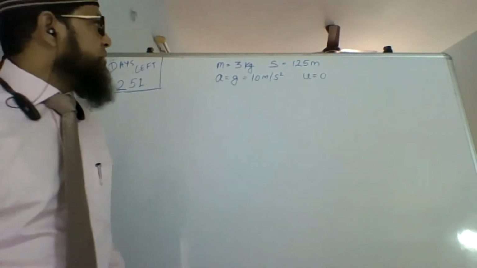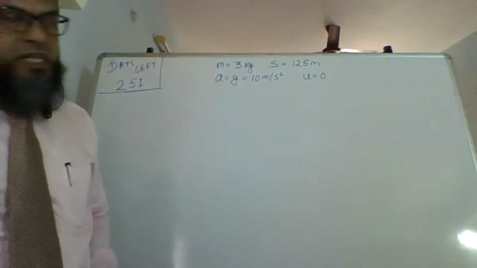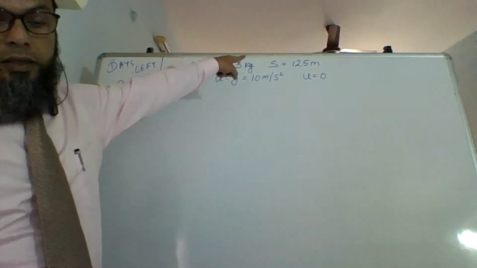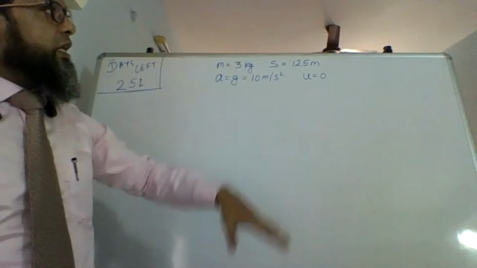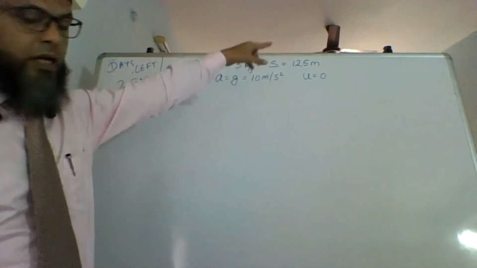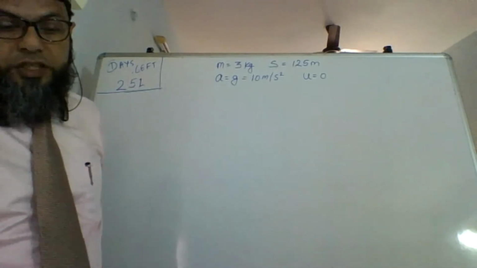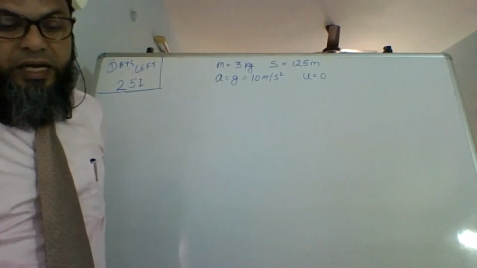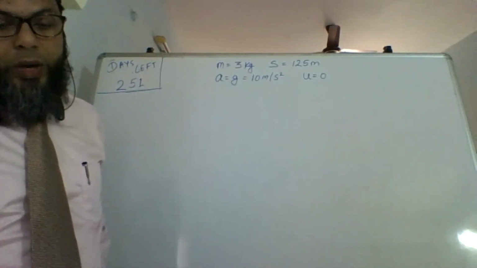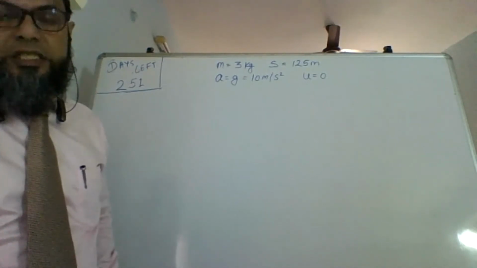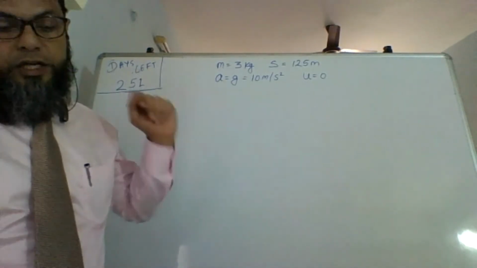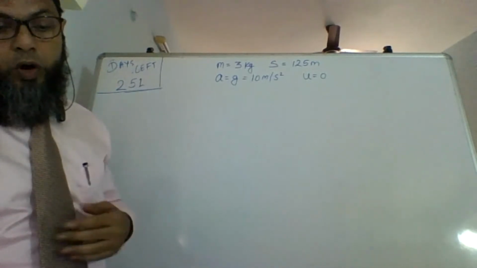Okay. Now what is given to us? We are given that the mass is 3 kg. The distance from which it is released, that is the distance it travels, S, is 125 meters. A, that is acceleration due to gravity, is 10 meter per second square. And U, that is initial velocity, is 0. Now what we have to find?